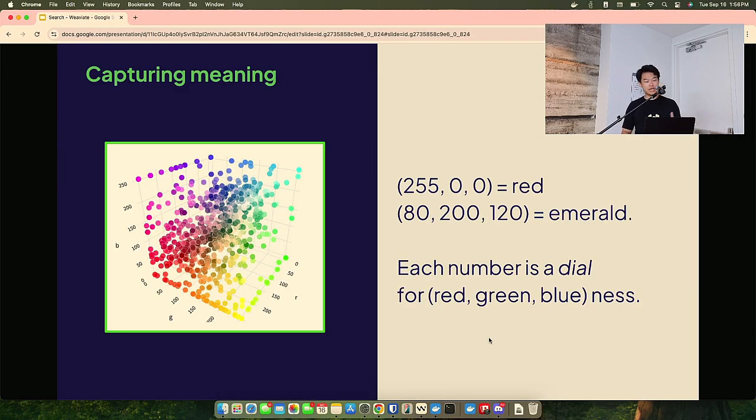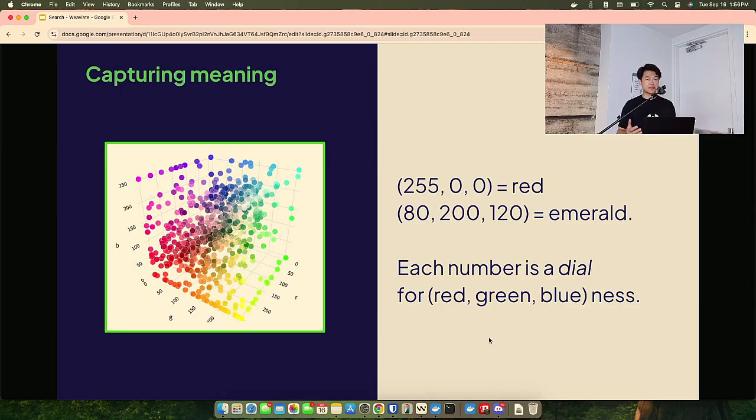And so if we want to visualize this in a way, we can do something like color meaning. We can use RGB ratio in order to figure out how these vectors might look in three-dimensional space. Here's just a quick example. So 255, 0, 0 is red, 80, 200, 120 is emerald, and they'll sit in three-dimensional space.